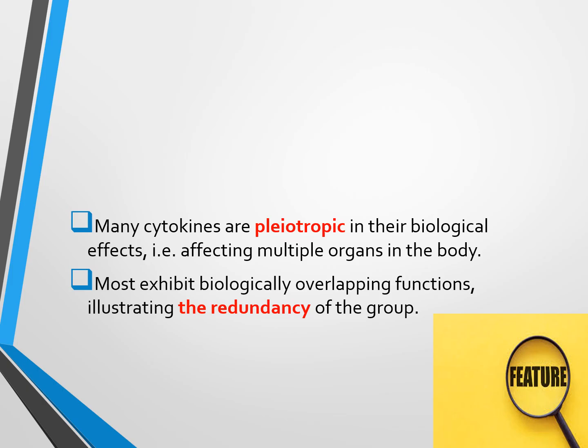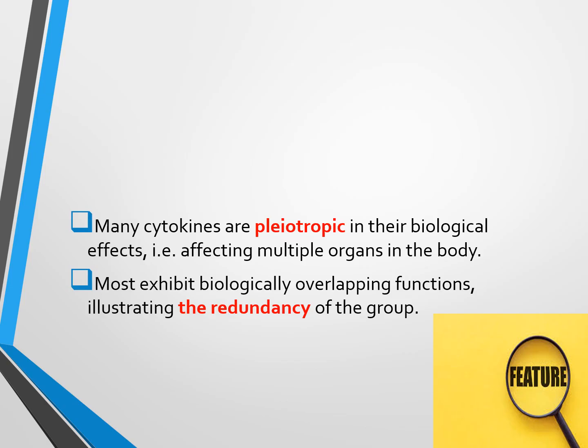Many cytokines are pleiotropic in their biological effect. What do we mean by pleiotropic effect? It means that a cytokine may affect multiple organs in the body. It is secreted from one cell but acts on multiple cells. This feature we call pleiotropism. Also, most cytokines exhibit overlapping function, illustrating the redundancy of the group.